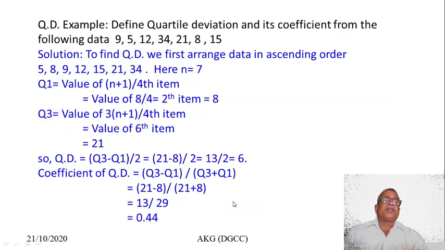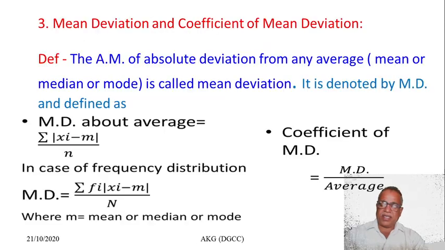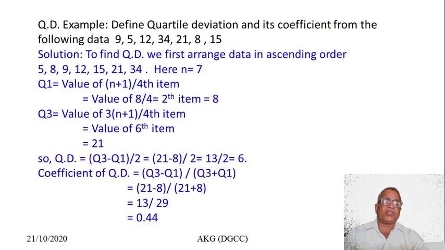Okay. So these are some examples. We already evaluated examples in measures of central tendency to compute the quartiles for individual data, discrete frequency distribution and continuous frequency distribution. Here we only require the quartiles and take half the difference between the third quartile and the first quartile to get the quartile deviation. So these are examples of individual data, discrete frequency distribution and continuous frequency distribution.